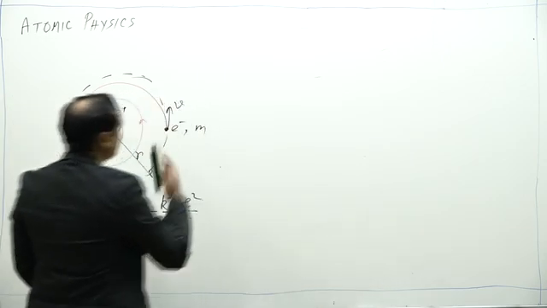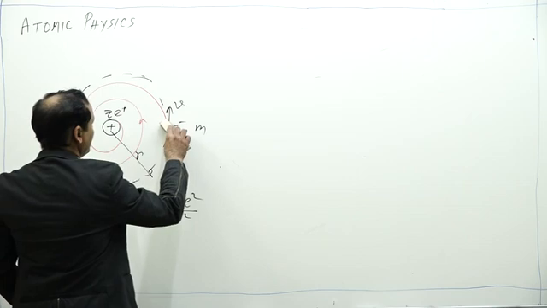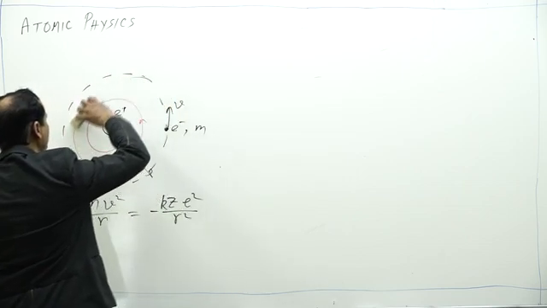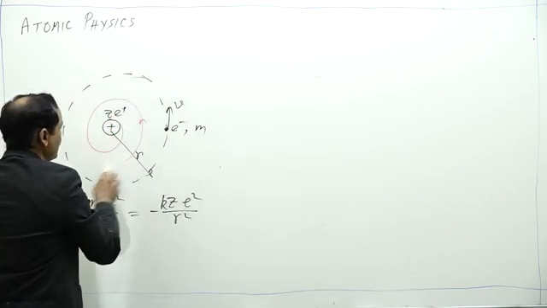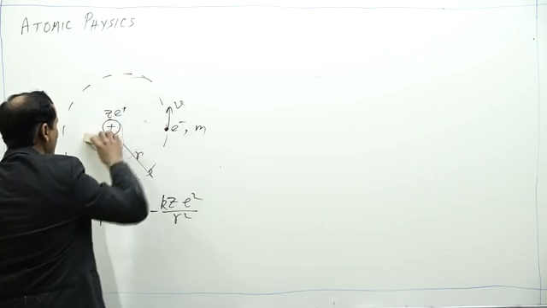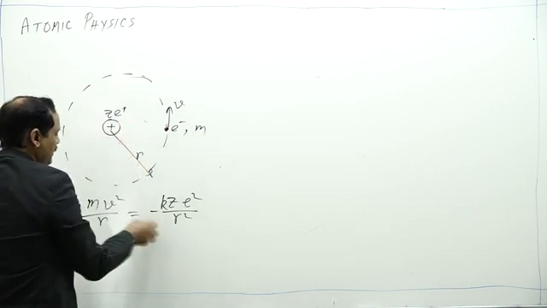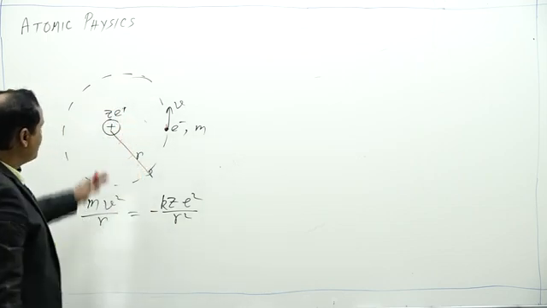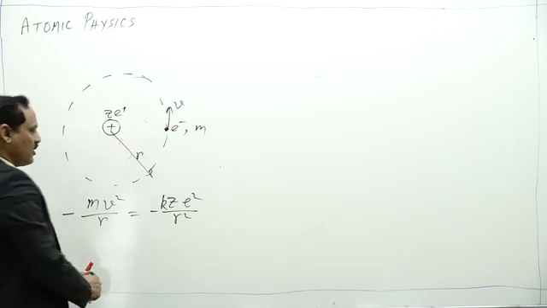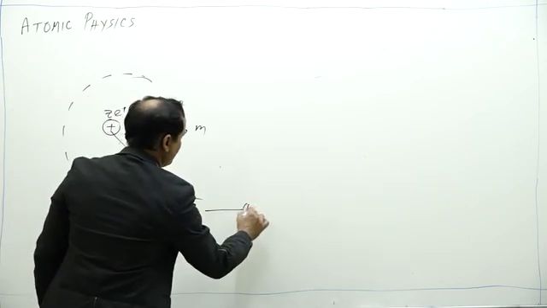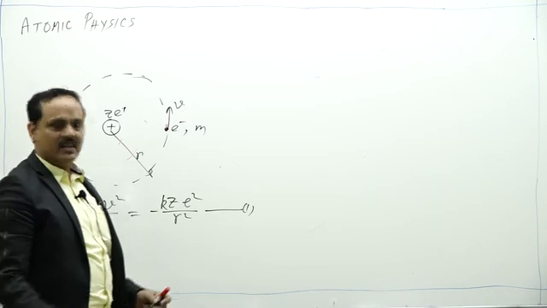If electrons are not emitting energy, their path is no longer a spiral, they move in circular orbits, and the necessary centripetal force is still the Coulomb attraction between the electron and the nucleus. So this was the first postulate as given by Bohr.